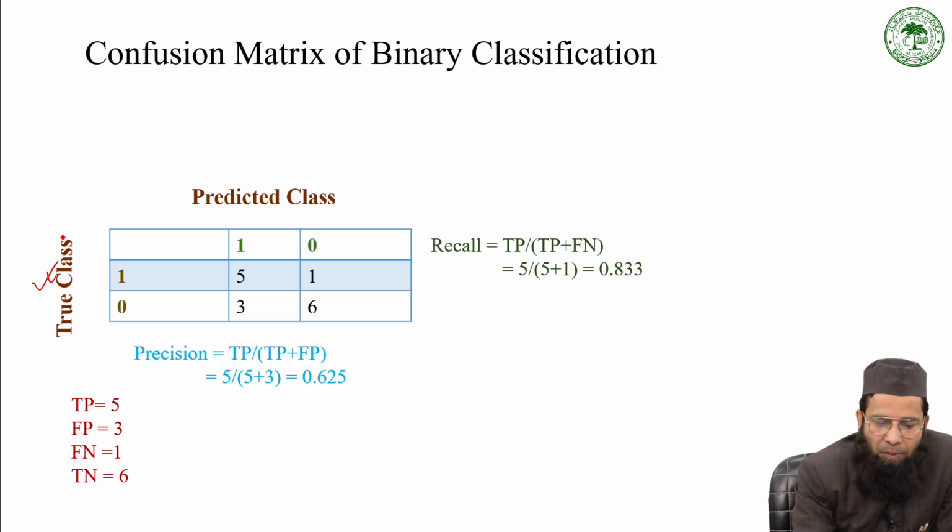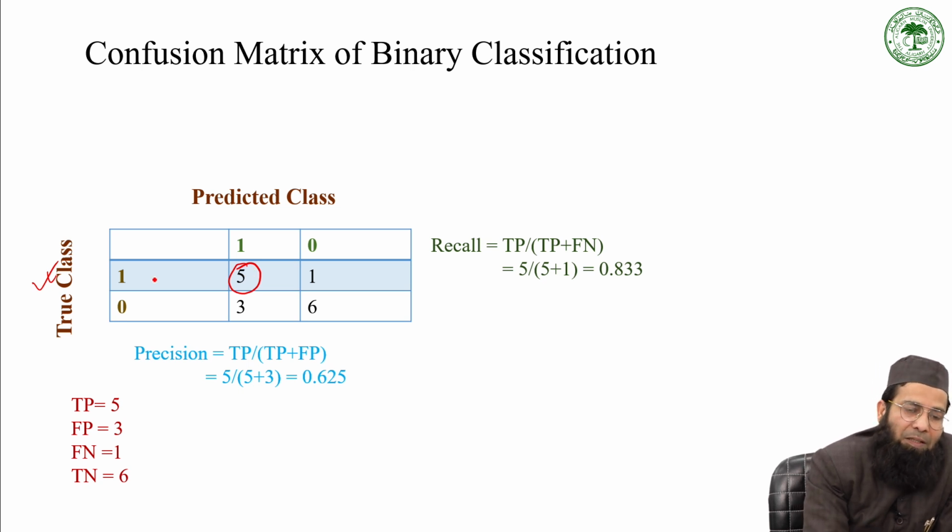This value 5 is a true positive, because your model predicted it positive and it was actually a positive case in your data set.